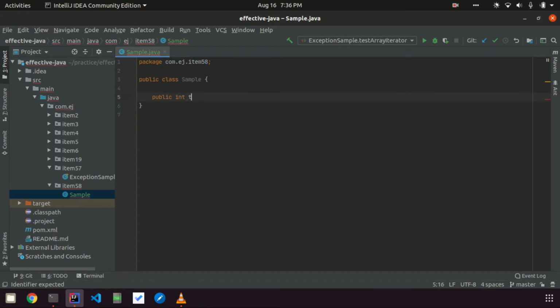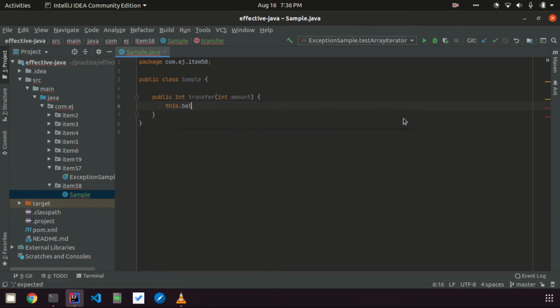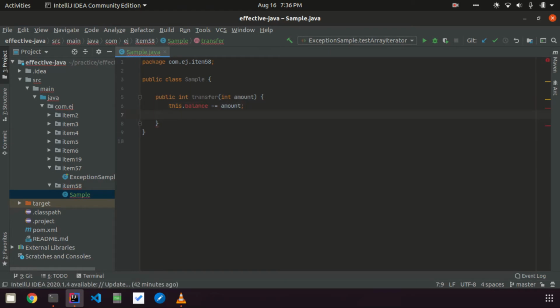It's a very simple API. To transfer, whatever balance it has, I will deduct from this, and probably I want to return the latest balance.